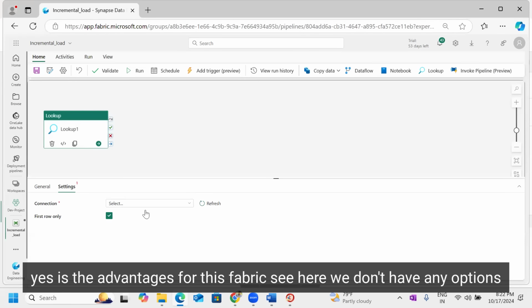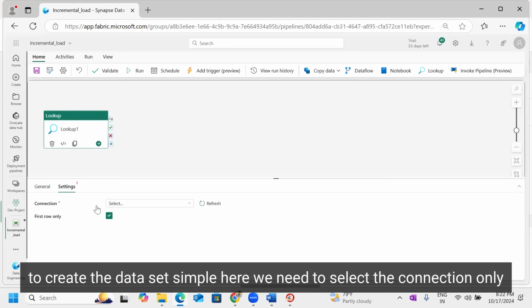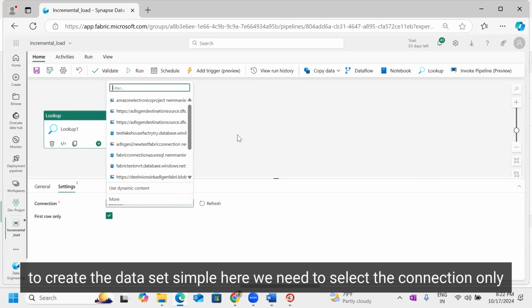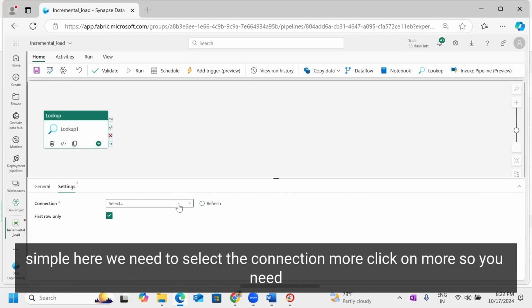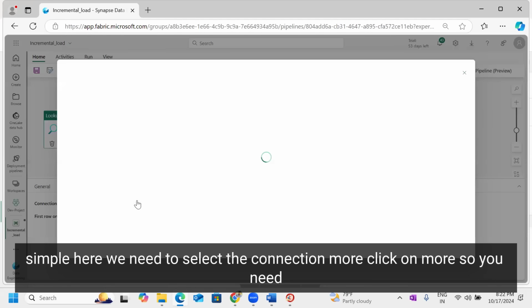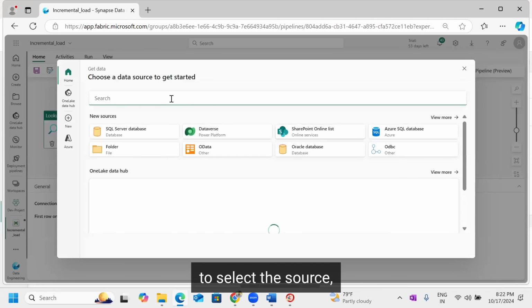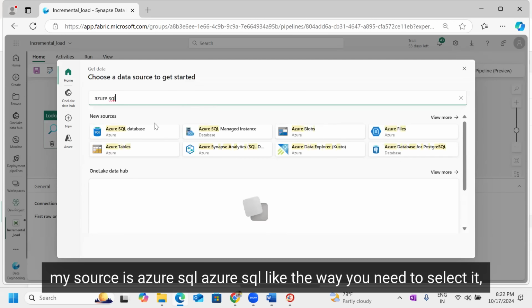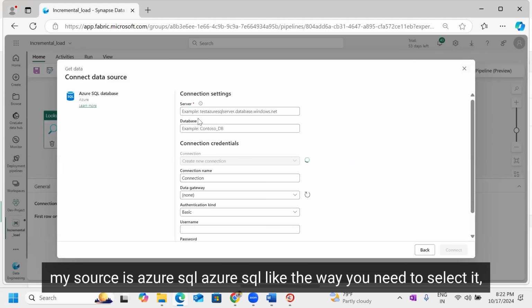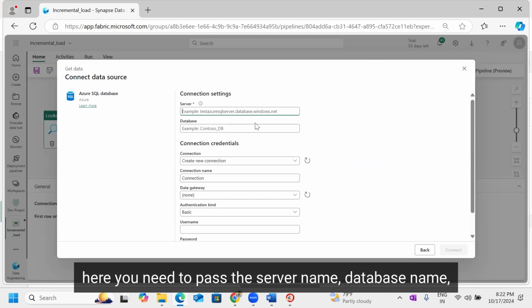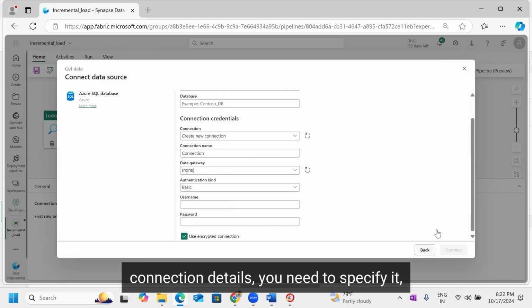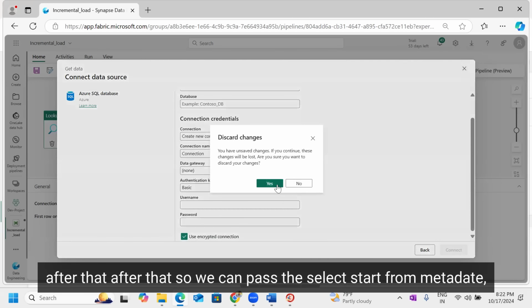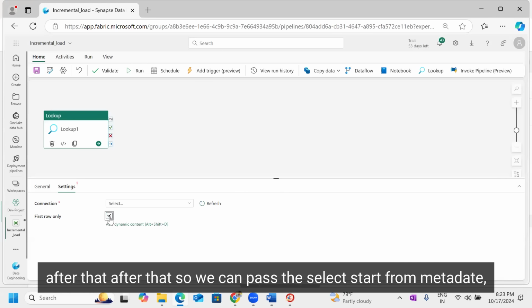See here, we don't have any option to create the dataset. Simply, here we need to select the connection only. Click on more. So you need to select the source. My source is Azure SQL. Like that, you need to select it, and here you need to pass the server name, database name, connection details. You need to specify it. After that, we can pass select star from metadata.